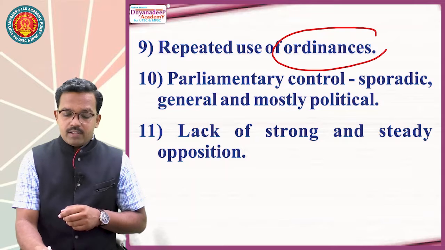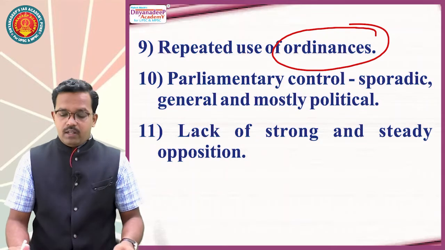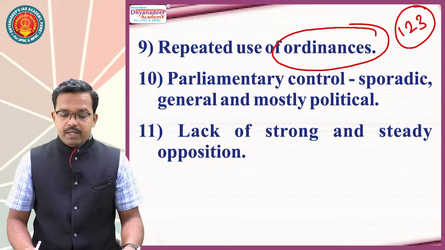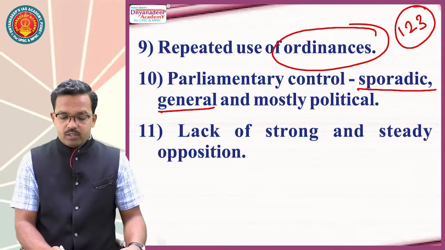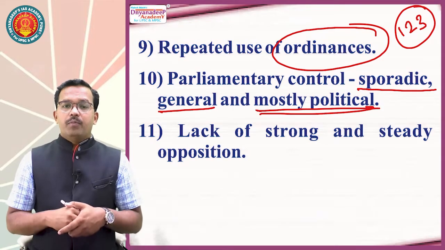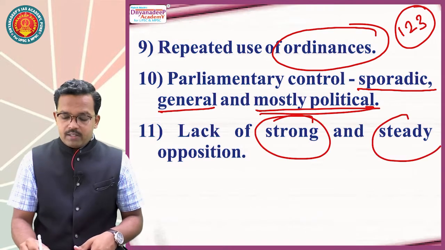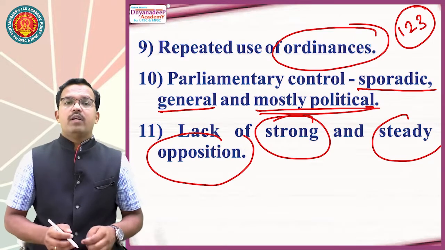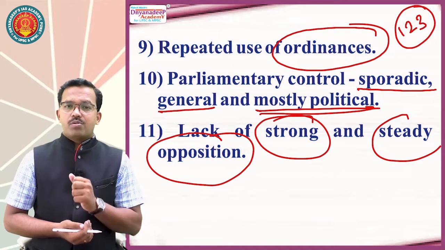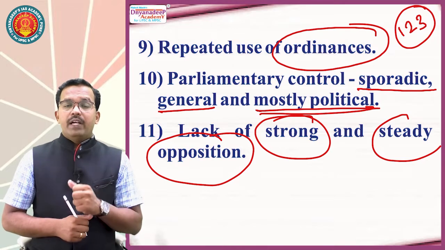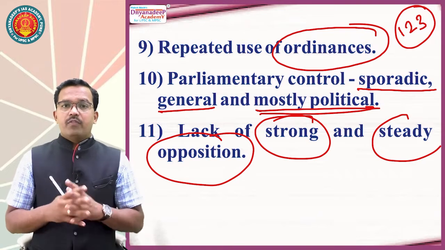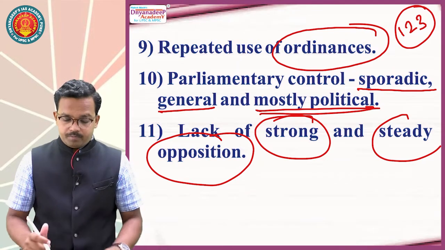Repeated use of ordinances. Ordinances are brought under Article 123 of the Indian Constitution. Parliamentary control is sporadic, general and mostly political. And most important, poor or lack of strong and steady opposition is one of the most important issues affecting parliamentary democracies like India. We need to have a strong, steady and willed opposition which can ensure the proper functioning of the Indian parliament.